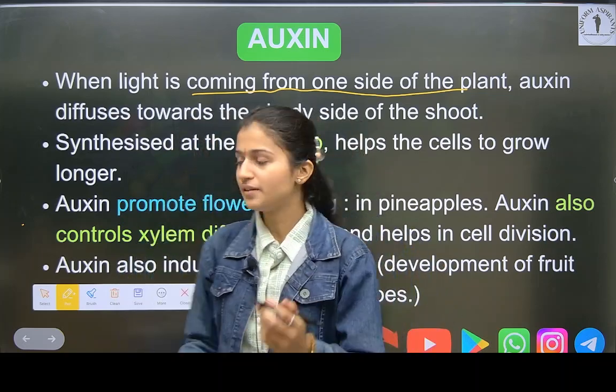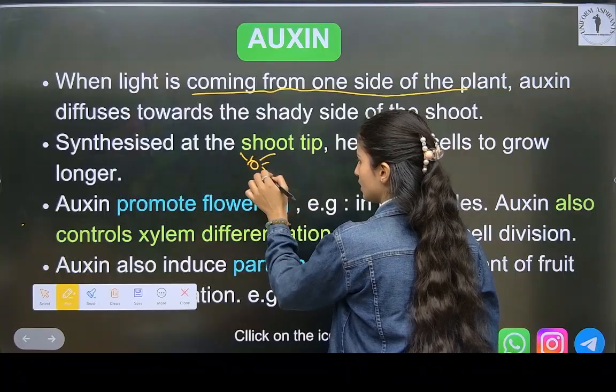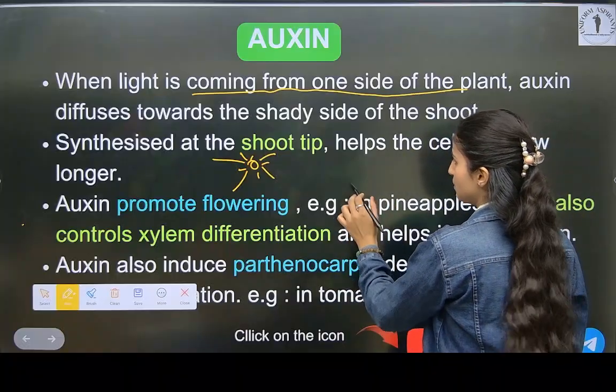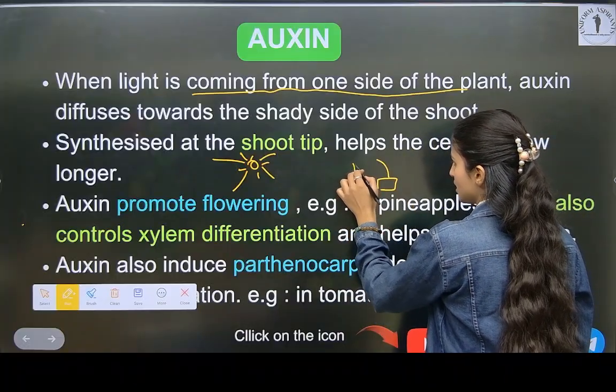Certain plants are tipped like this. For example, this is the sun, and here you are keeping your plants like this.